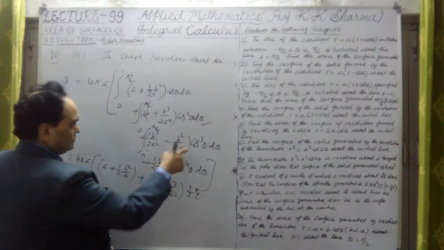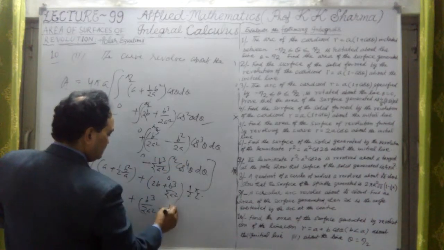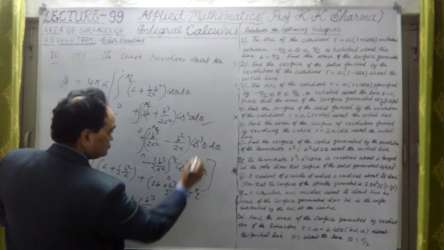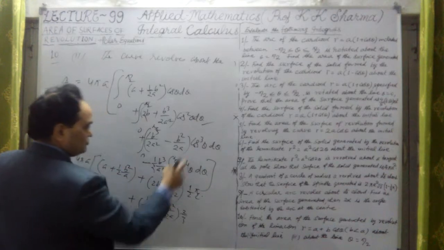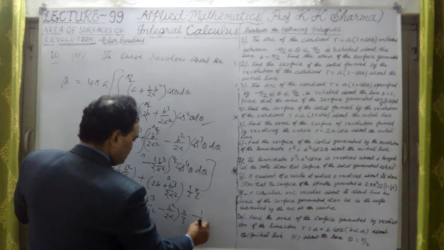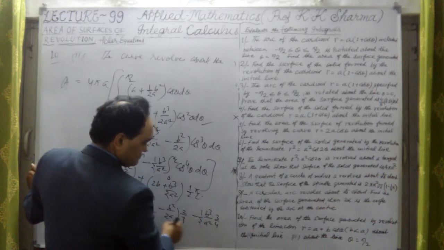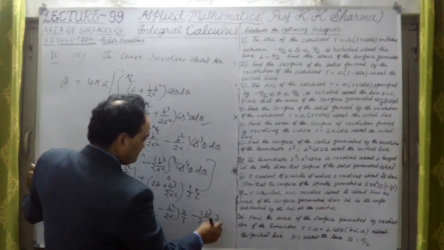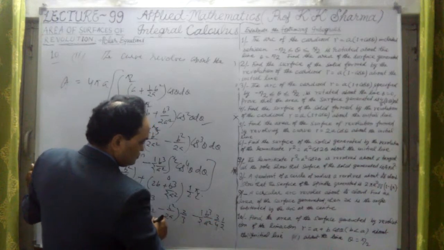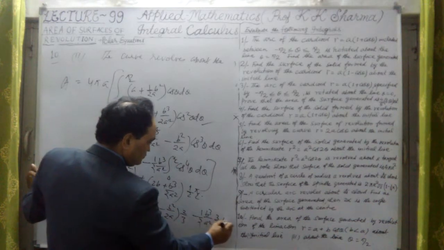Now cos cube, this is 2 by 3 only. It will be plus b cube upon 2a square minus sign, this is b square upon twice a into 2 by 3 with the reduction formula for this. Okay, minus sign, the last one, this is 1/2 b cube upon a square. Now cos 4 is, this is 3 by 4. Okay, n minus 1 upon n into n minus 3 upon n minus 2, this is there into pi by 2.